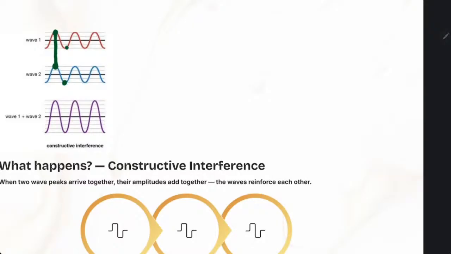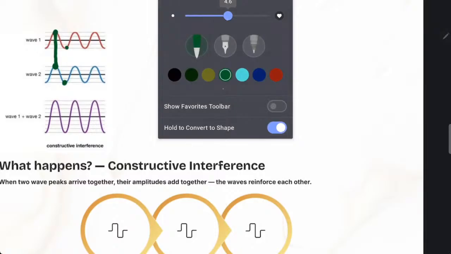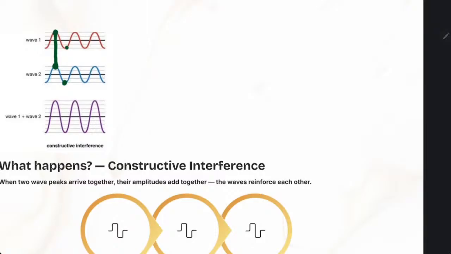And when they are low, it's also the same situation. It's two troughs. Remember, this is now called a trough. When we say we have a trough, it means we have the bottom of the wave. Look, it's at the same position. If we take a ruler, you can go straight down to meet the other trough. The troughs are in the same position. So these two waves are in sync. So this is constructive interference.